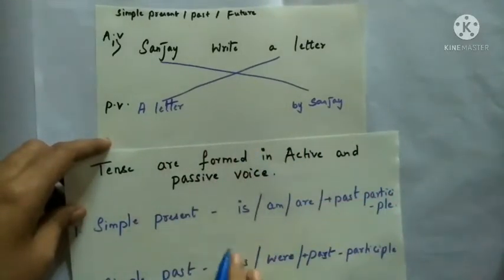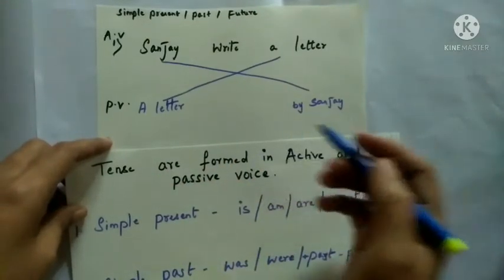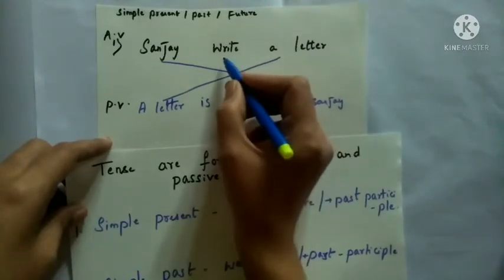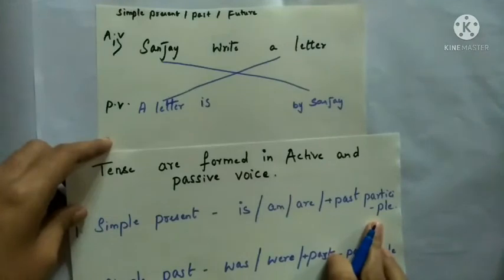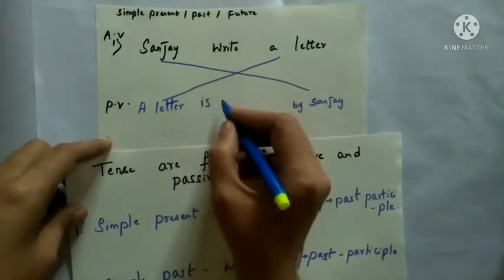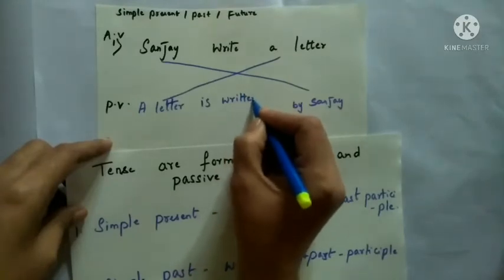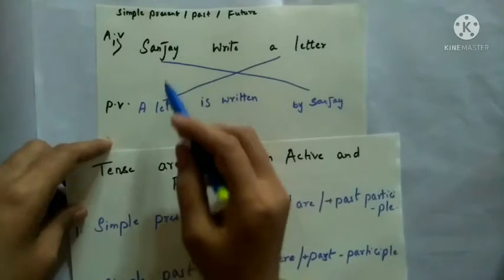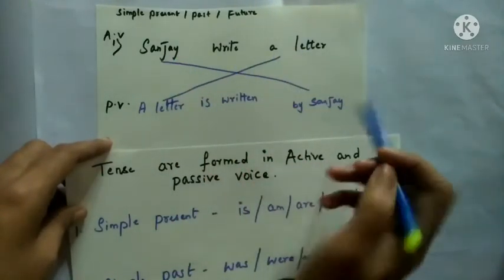A letter is singular, so is as the helping verb we will use here. A letter is, helping verb, and write will change into what? It will change into the past participle. Write is changed into written. A letter is written by whom? By Sanjay. So Sanjay writes a letter becomes a letter is written by Sanjay.